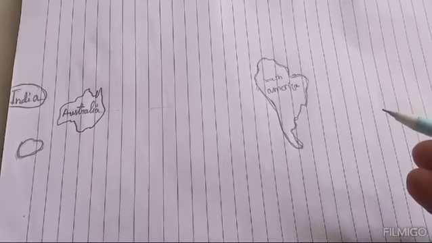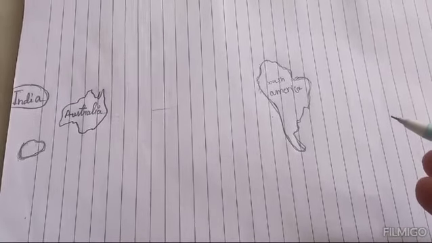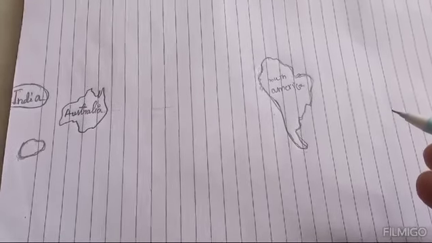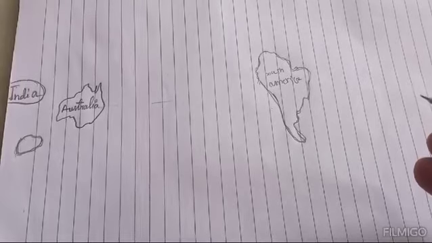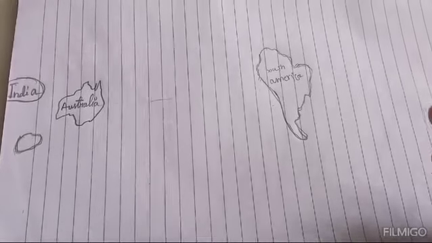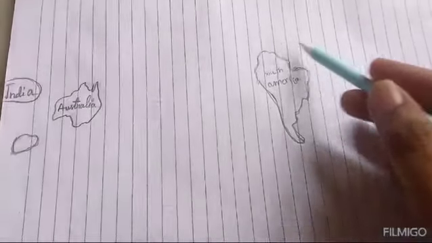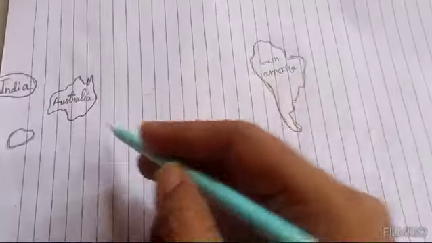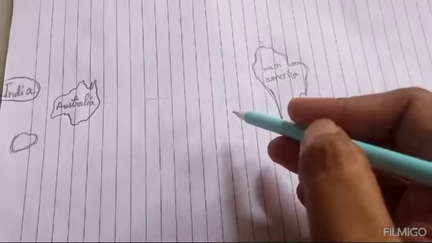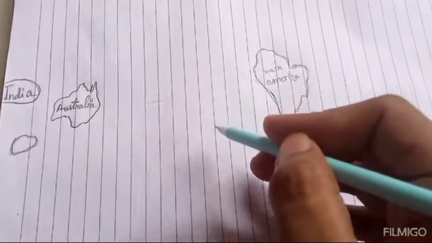Today we will discuss El Nino and La Nina. It is very tough content, so we have to explain it easily. Actually, this is the Pacific Ocean, and this incident only happens in the Pacific Ocean.